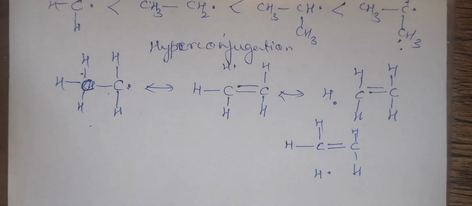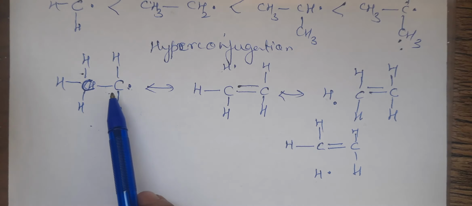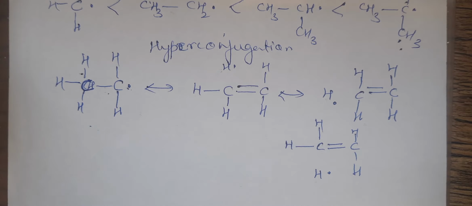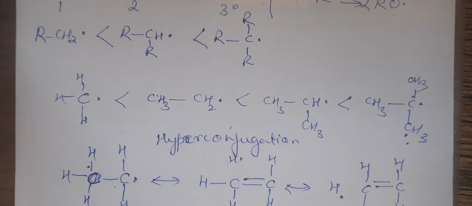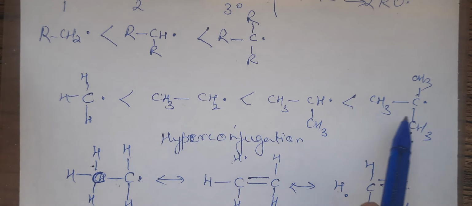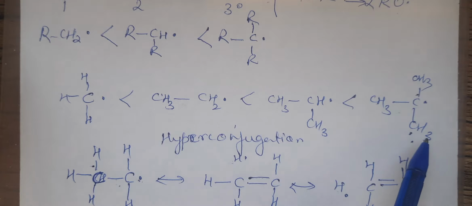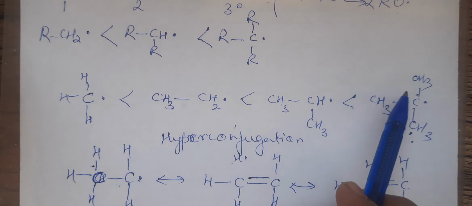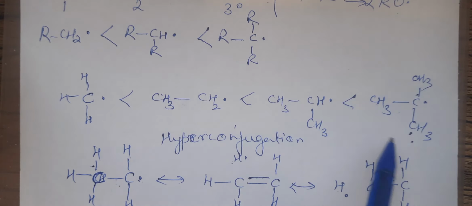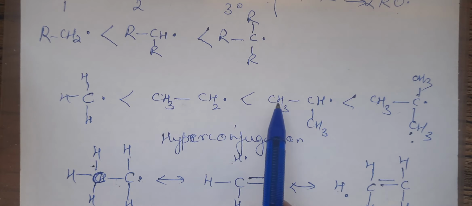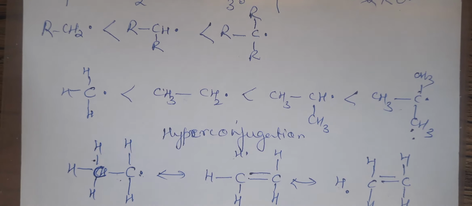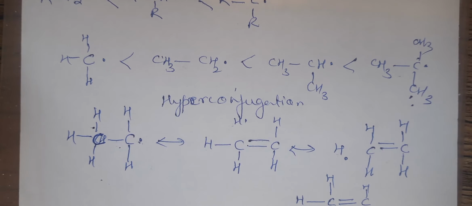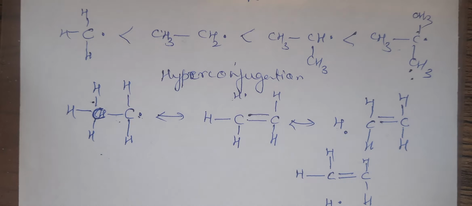So as many alpha CH bonds are in conjugation with the carbon bearing positive charge, that many hyperconjugative structures would be possible. So if you take that particular example that we have taken just now, this is having 3 alpha carbons. 3 alpha carbons means on each one 3 hydrogens also. So 9 hyperconjugative, 6 hyperconjugative, 3 hyperconjugative structures. Is it clear? So on that, more the hyperconjugative structures, we can say more is the stability.